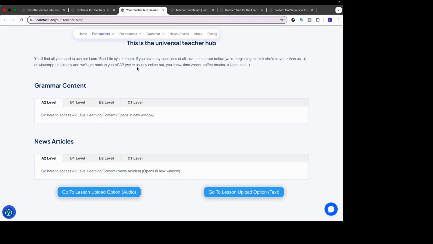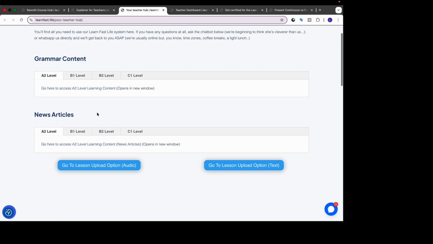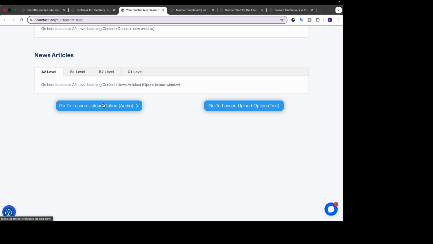So for your teacher hub, this is the universal teacher hub, so that we have a teacher dashboard and a teacher hub. This is the universal teacher hub where you can log in and go to different levels and find some kind of grammar content. Some people will want to upload the audio from the app, but in case someone wants to upload the audio from the computer, that's where you can do this. It does exactly the same thing.